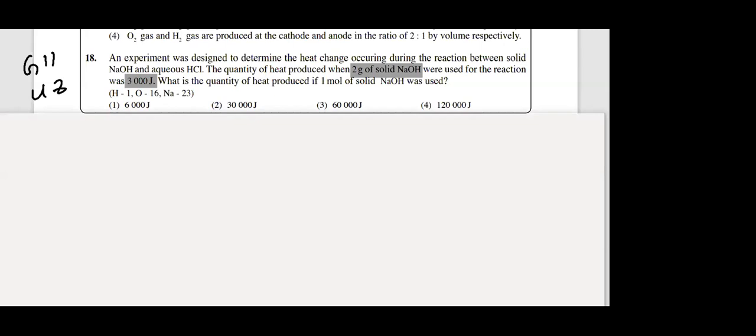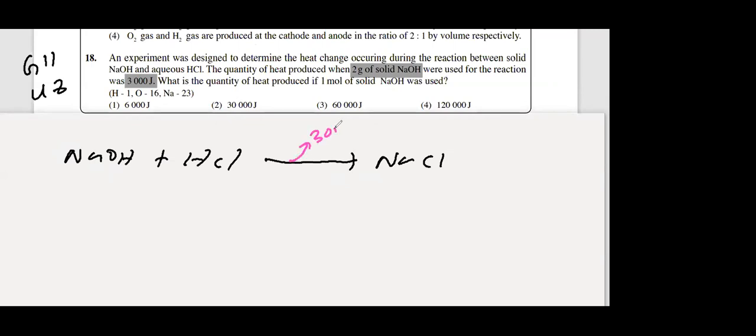Now, how to do this? So those who have not done it, please write. Sodium hydroxide reacts with HCl. This is an exothermic reaction. I can name this reaction in 2 different forms. According to the heat change, this is an exothermic reaction because heat is given out. Now in this reaction they have given that 3000 joules is released as heat if you use 2 grams of NaOH. And you get water here as the byproduct.